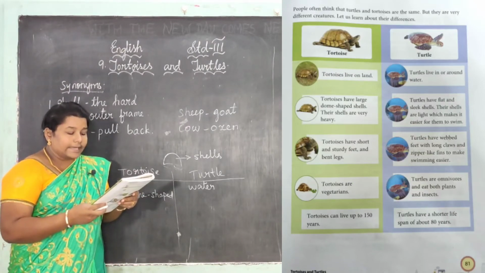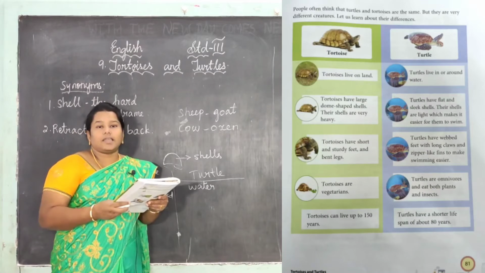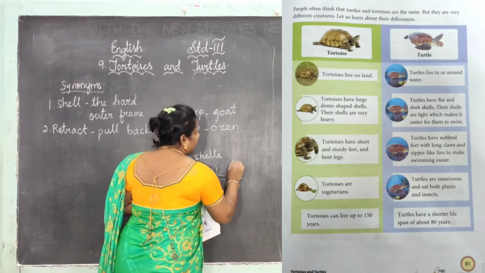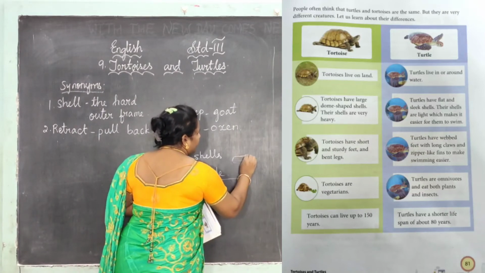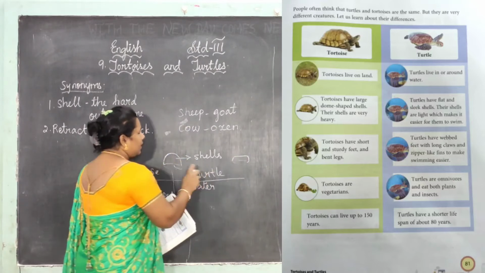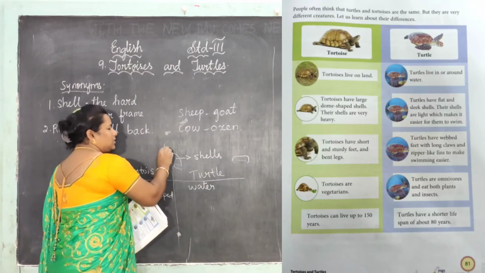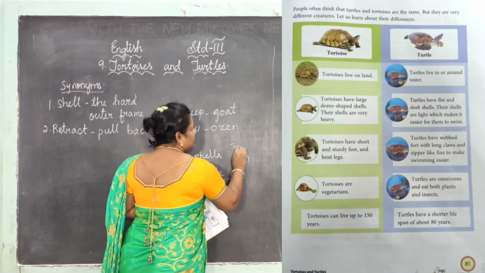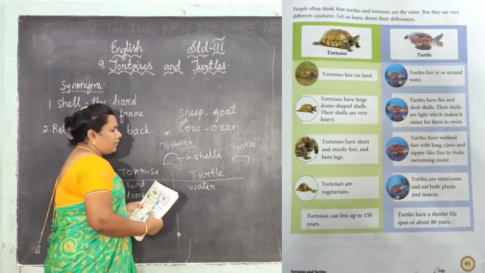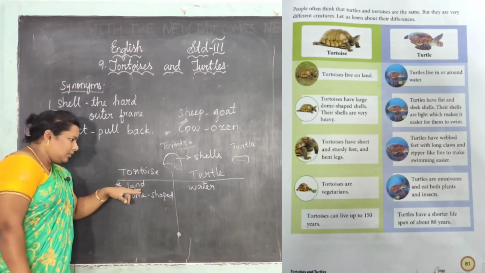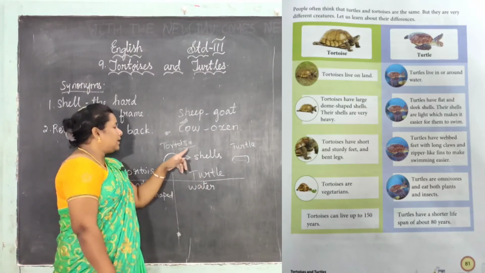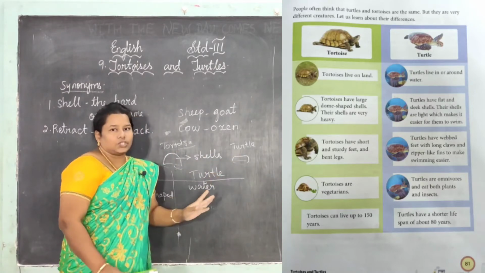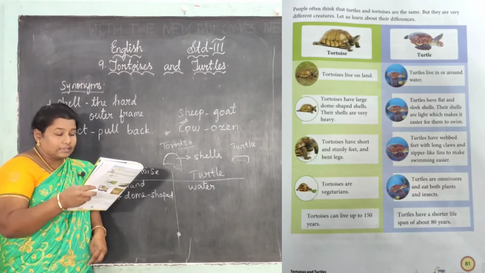Turtles have flat and sleek shells. Sleek means smooth and streamlined. The turtle has a flat shell like this. Dome means round like this, that is the tortoise. If it is flat like this, it is a turtle. This is the difference. The first difference we learned is that tortoises live on land and turtles live in water. The second difference is that tortoises have a dome shape and turtles have a flat shape.